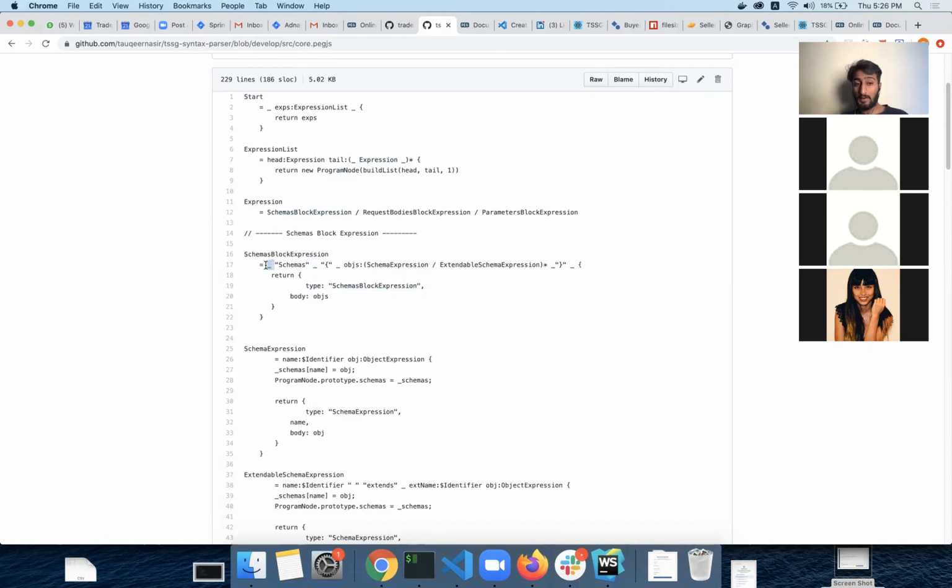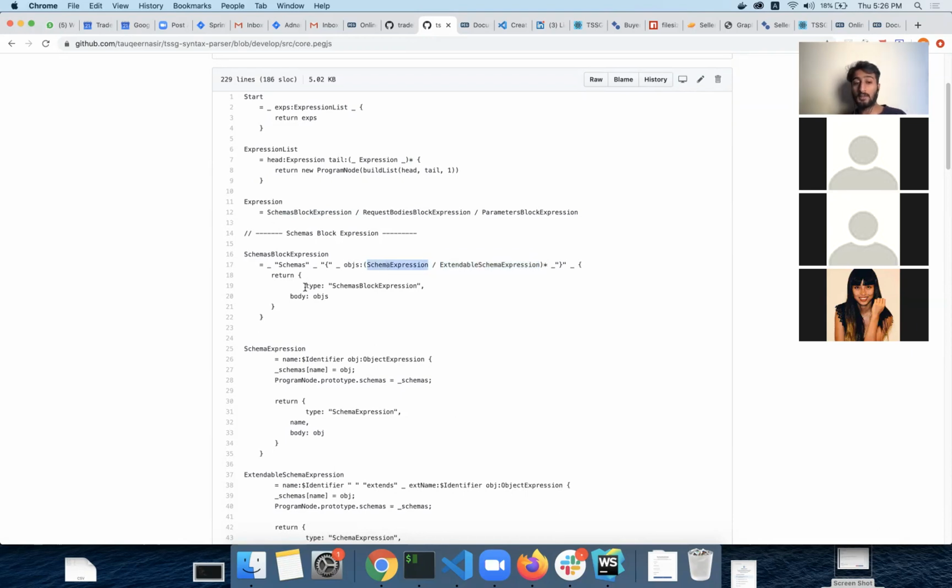It can start with white space, and then it starts with the keyword schemas, followed by an opening bracket and then a closing bracket. Inside of this we can have any kind of white spaces, but then we can have one schema expression, or maybe an extendable schema expression.